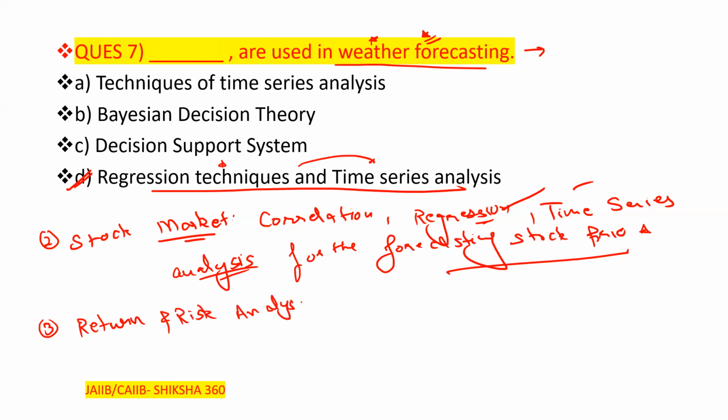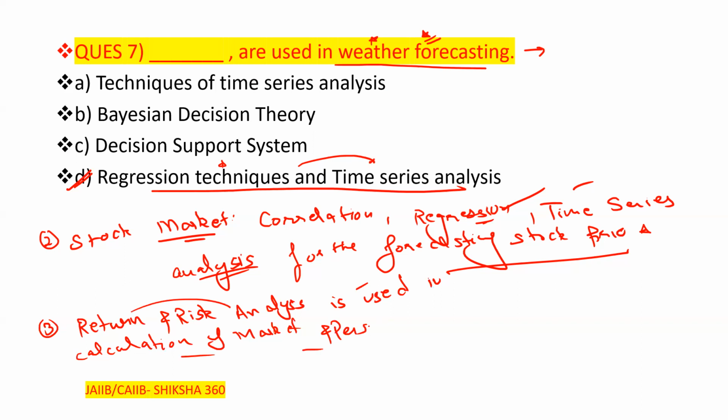Return and risk analysis is used in the calculation of market and personal portfolios and mutual funds. Clear? All these things they will ask in the form of questions in the examination. So in the stock market, for forecasting stock prices, the techniques used are correlation, regression, and time series analysis. And return and risk analysis is used in the calculation of market and personal portfolios and mutual funds.